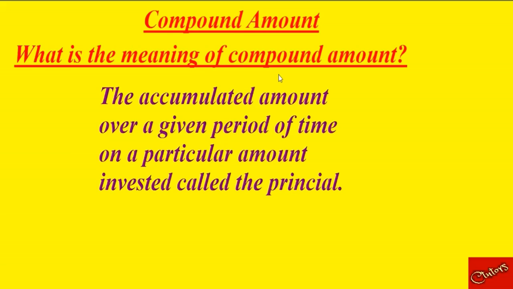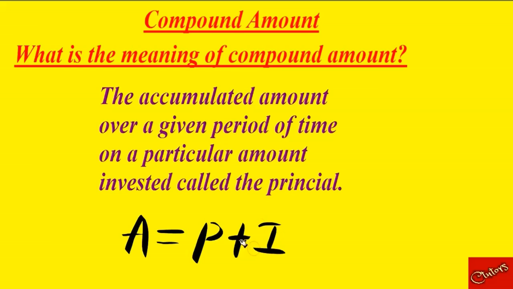So whichever amount you invested in a savings account is called the principal. By the time you add the interest to the principal, you now get the amount we are really talking about. Thus the amount is the principal, which is the money you invested, plus the interest. So this is what we're talking about in this discussion, compound amount. Another name for compound amount is future value. You can equally call it compound value. Compound amount, compound value, future value, they are all the same.